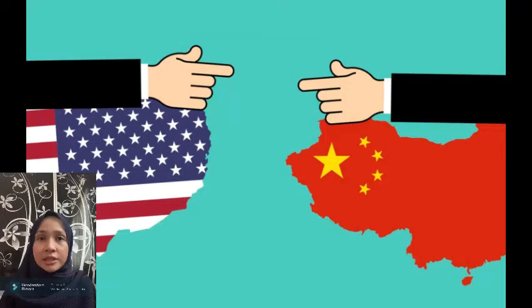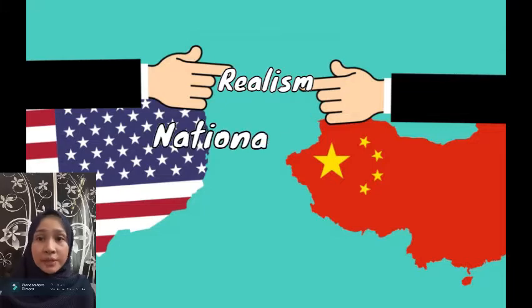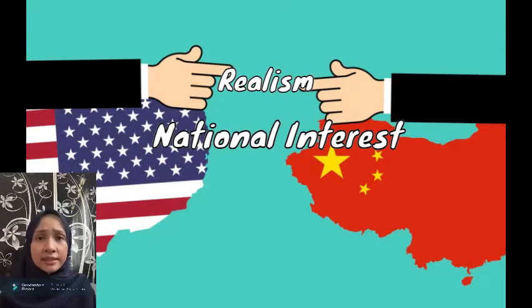Next, we move to the theoretical framework. There are some theories related to this war. Firstly, the trade war between the US and China is really close to the theory called realism. Realism is the theory that describes the rise and fall of great powers and the state of war. In addition, national interest is really important for a state, and national interest can be achieved by using power. Thus, according to realists, states are the primary actors in the international arena as they act in pursuit of their own national interests and compete for power.